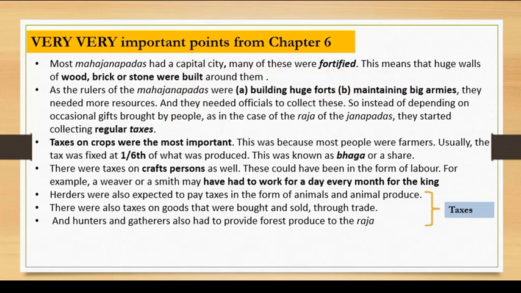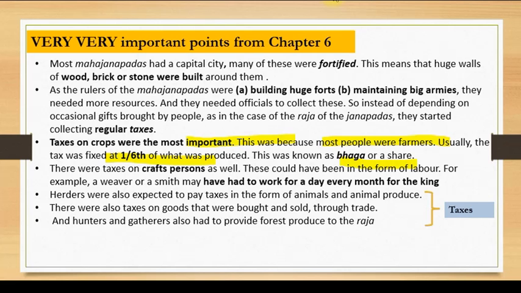So the taxes on crops were most important. This was because most people were farmers. Usually the tax was fixed at one-sixth of what was produced, and this particular tax was known as bhaag or share.